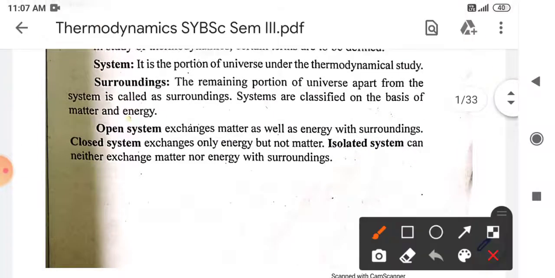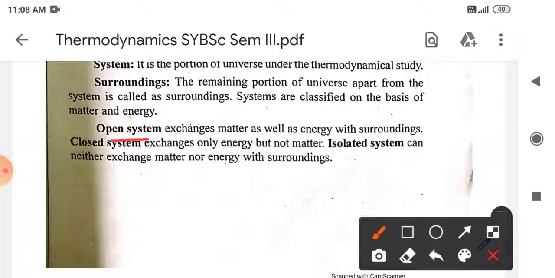The first system is the open system. What do you mean by open system? The open system is able to exchange matter as well as energy. If we consider tea placed in a cup, that system is open because the water vapors can easily go outside the cup, and the heat energy, the steam energy, can also be exchanged with the surrounding. So in the open system we have exchange of both matter, that is the water vapors, as well as heat energy with the surrounding.